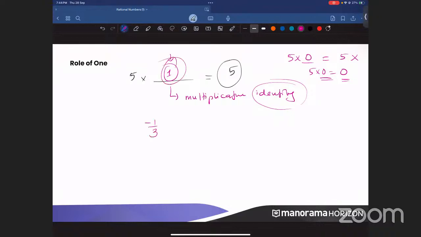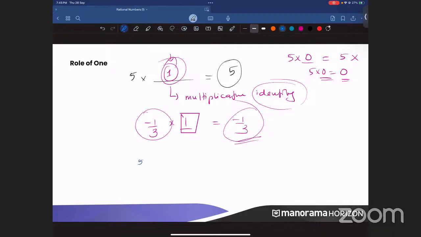You take minus 1 by 3. You multiply with 1, you will be getting minus 1 by 3. So the identity is maintained. The number does not lose its value. If a number is losing its value, it is not an identity. So when you multiply with 1, you are going to get the same number. That is why we call it the multiplicative identity.